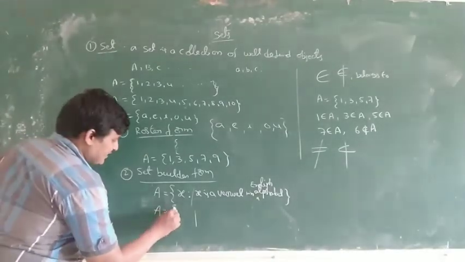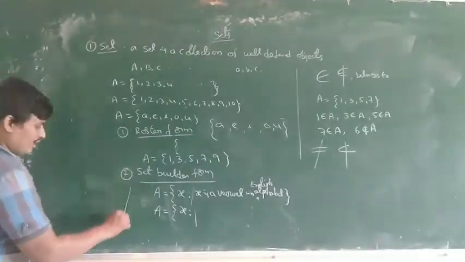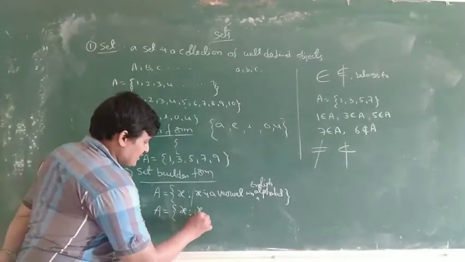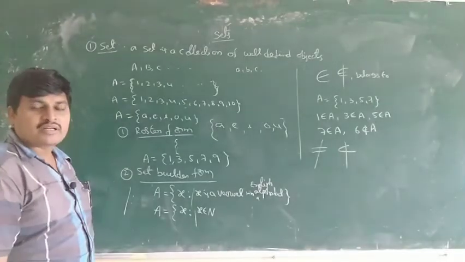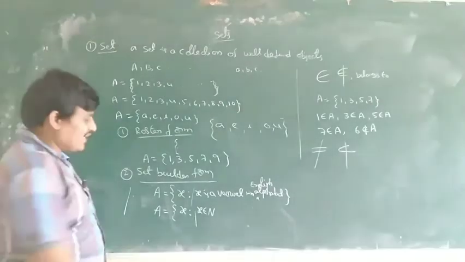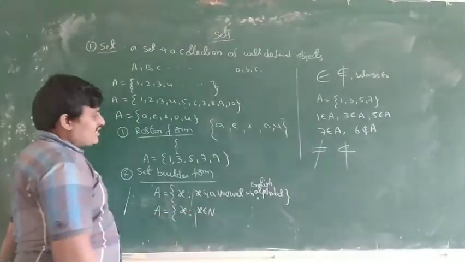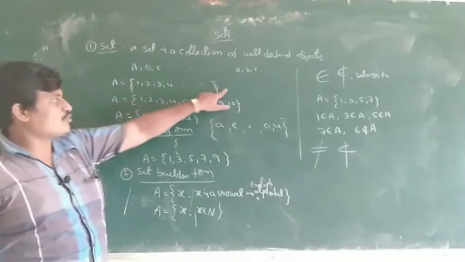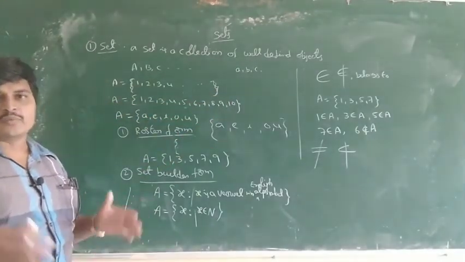So for example, x such that, with 2 dots or 1 slash, both are same. X such that x belongs to N. N means what? Natural numbers. X is a natural number, complete means 1, 2, 3, 4 and so on. There is no condition up to 6 or up to 10.